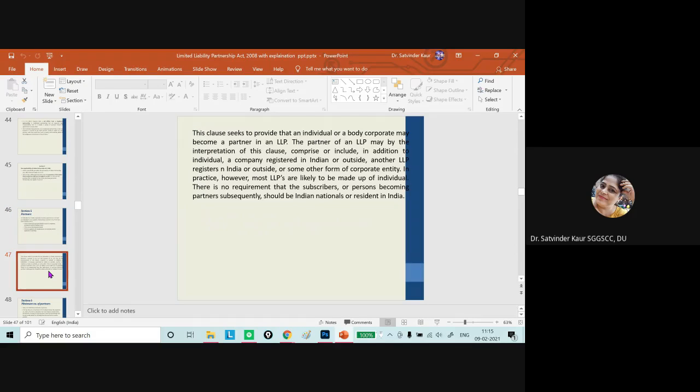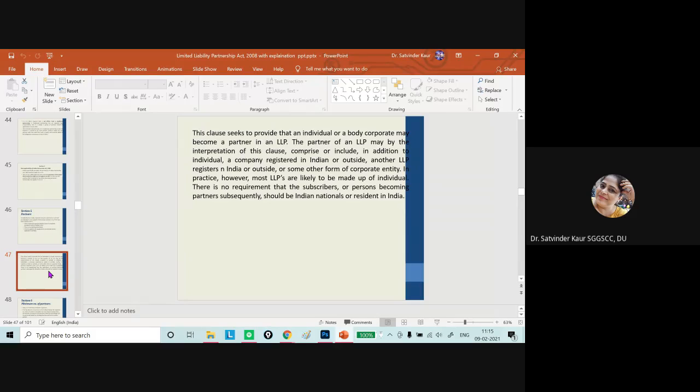So in this particular clause, we say that an individual or body corporate may become a partner in an LLP, and the partner of an LLP may, by interpretation of this clause, comprise or include, in addition to an individual, a company registered in India or outside, another LLP registered in India or outside, or some other form of corporate entity can become a partner in an LLP.